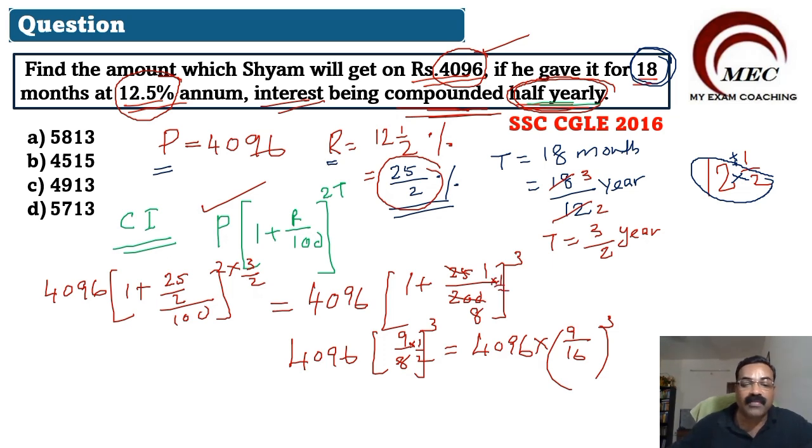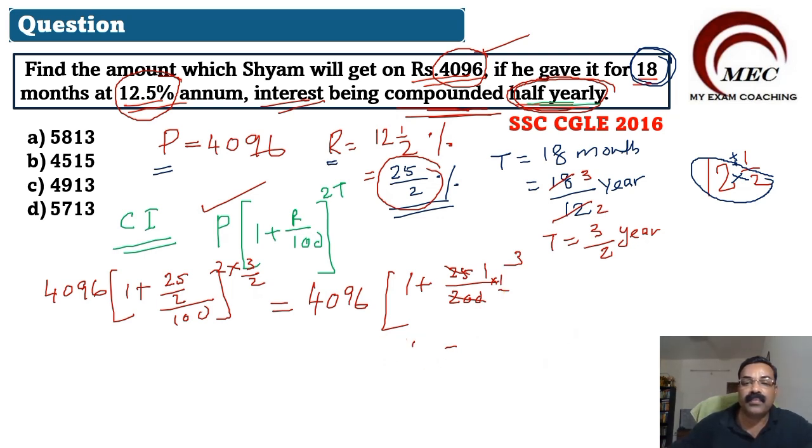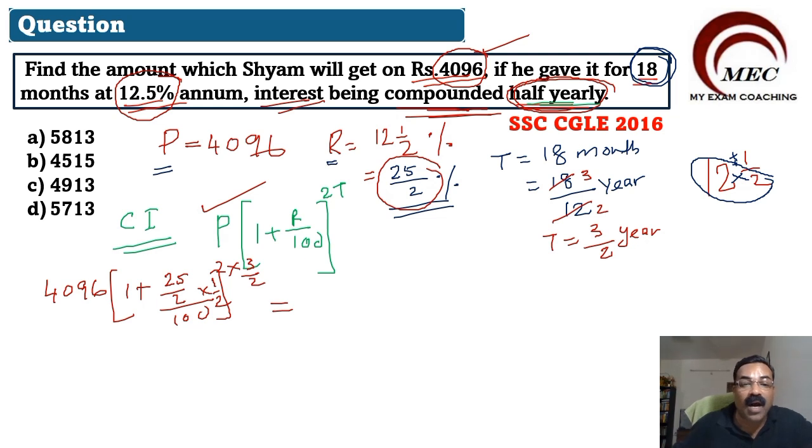We made a mistake here, so let us solve it again. Here it will be multiplied by 1/2 also, that we had forgotten, since it is compounded half yearly.